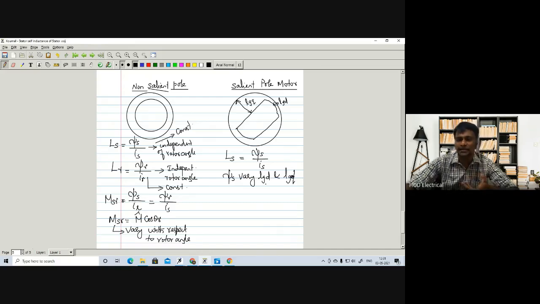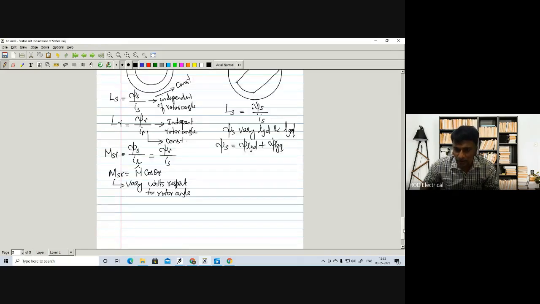Accordingly, the stator flux linkage has a component of flux linkage due to the small air gap length plus flux linkage due to the large air gap length.